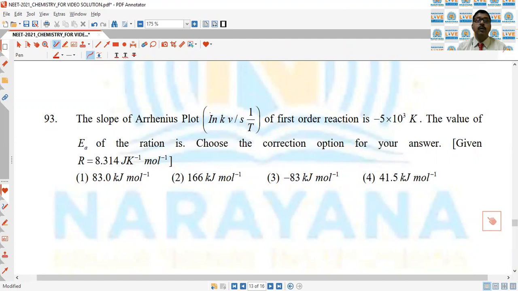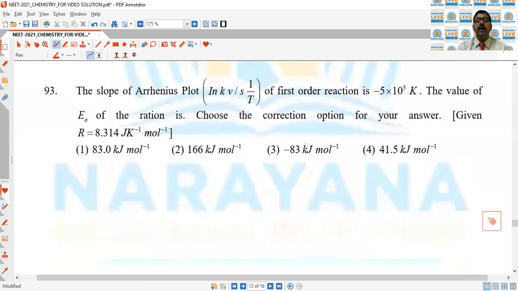Next, the slope of the Arrhenius plot, ln(k) versus 1/T, for a first order reaction is given. Find the value of activation energy. The Arrhenius equation is k = A exponential minus Ea by RT, or you can say ln k is equal to ln A minus Ea by RT.